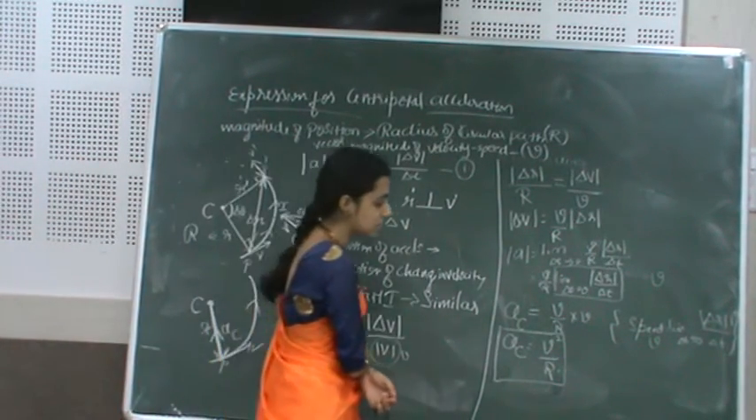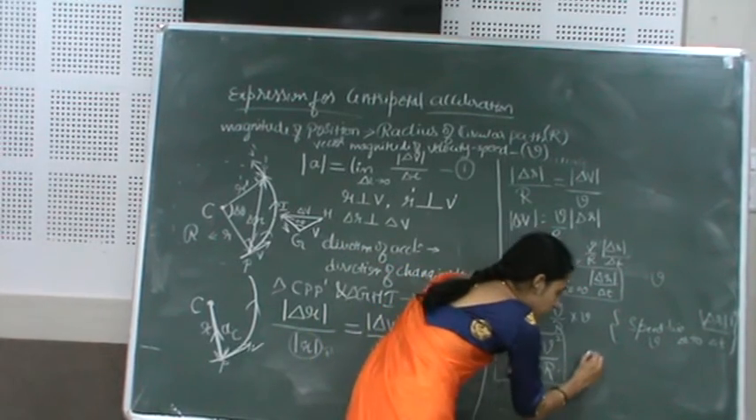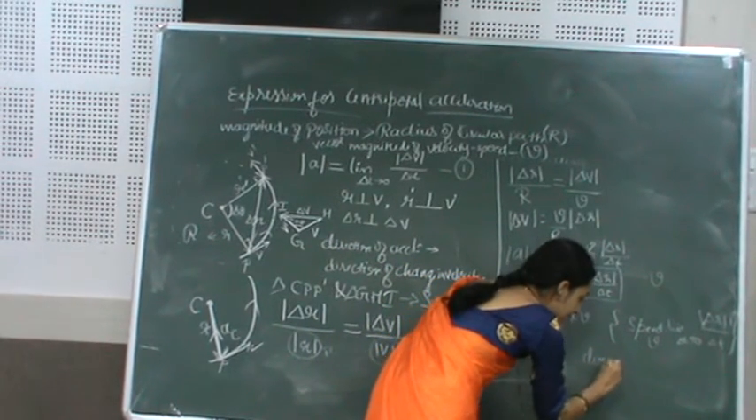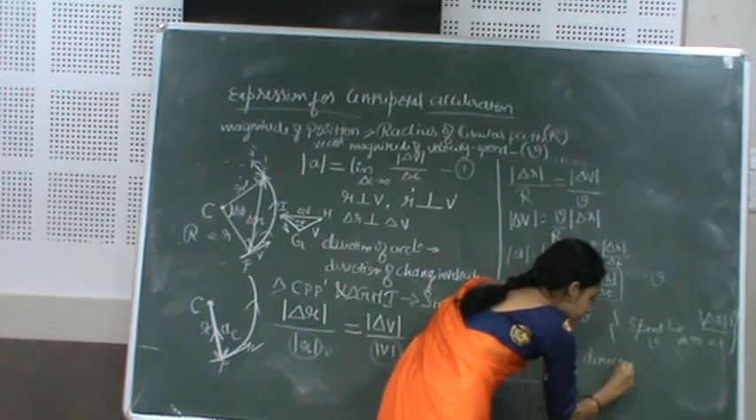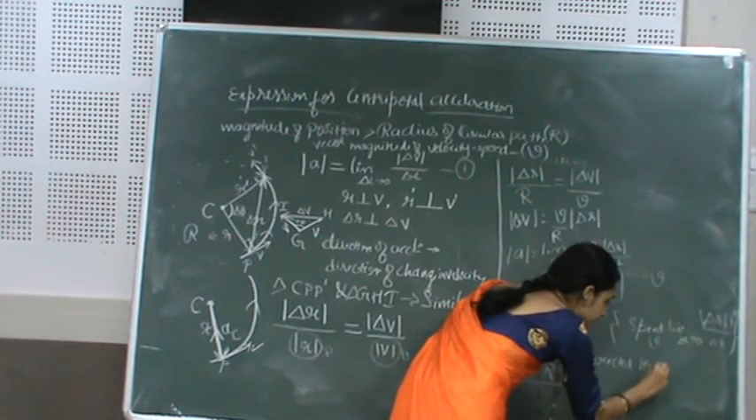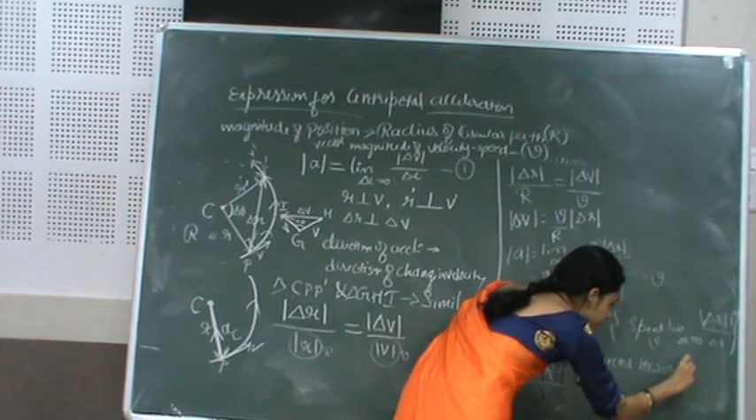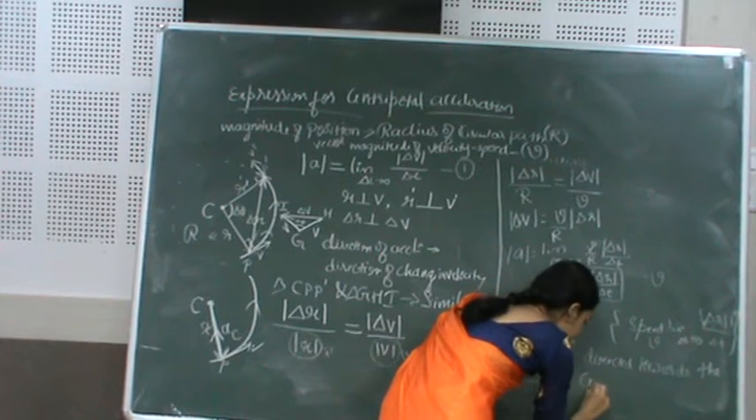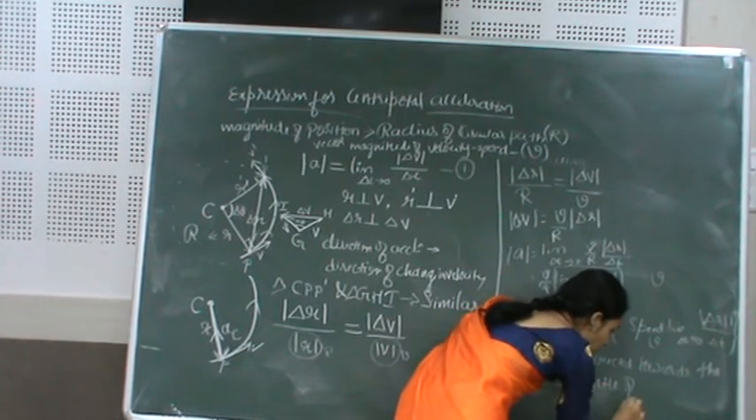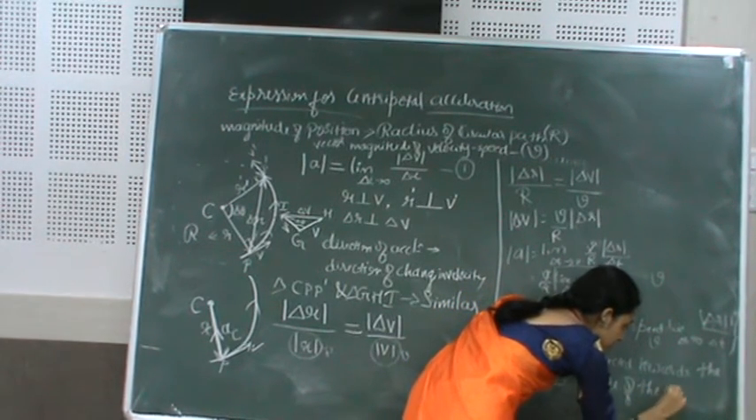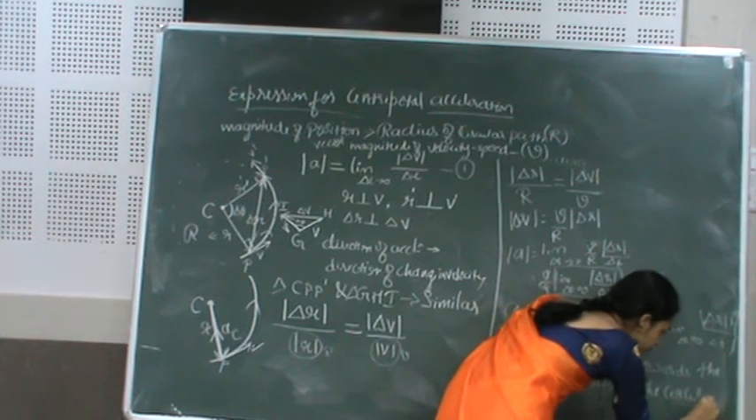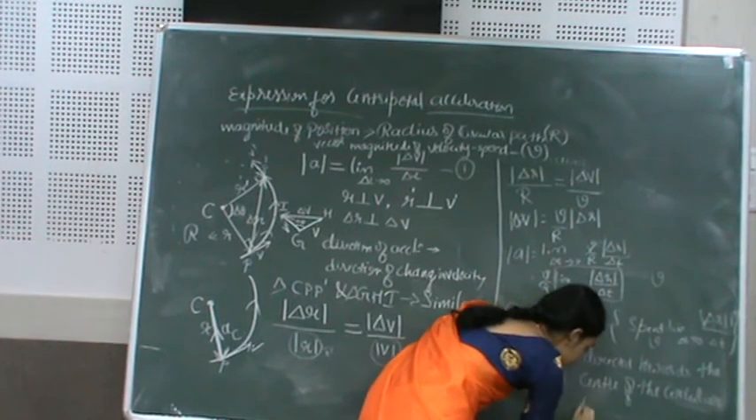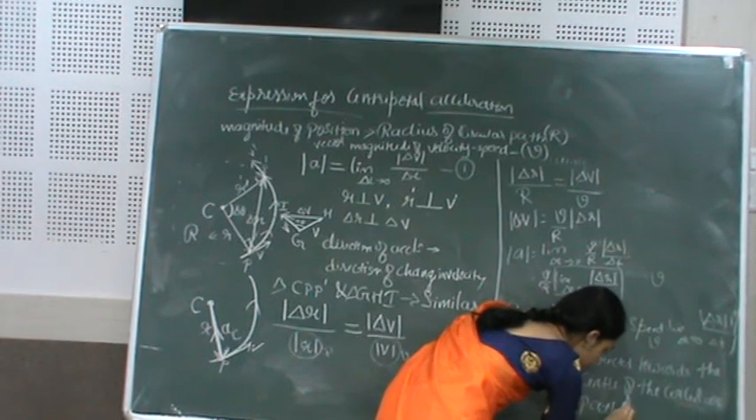The centripetal acceleration direction is what? Always directed towards the center of the circular path.